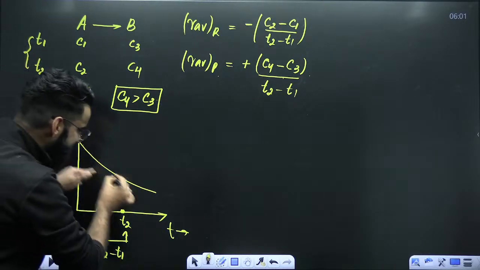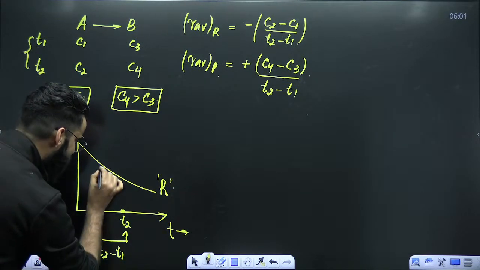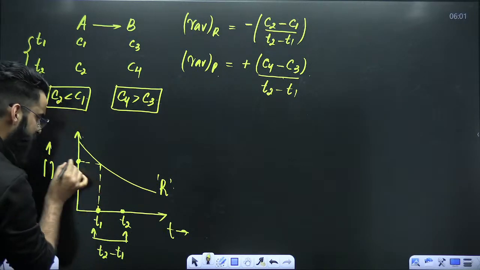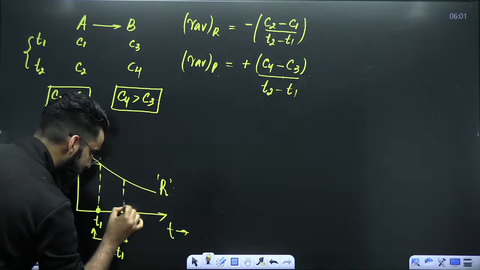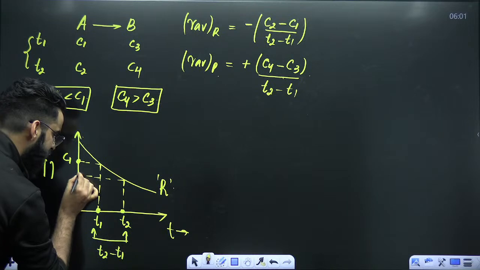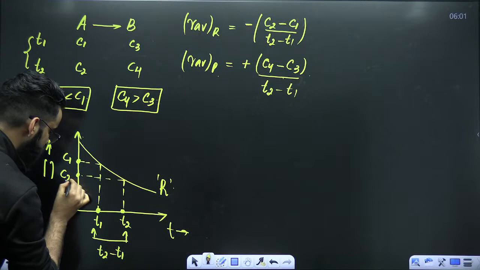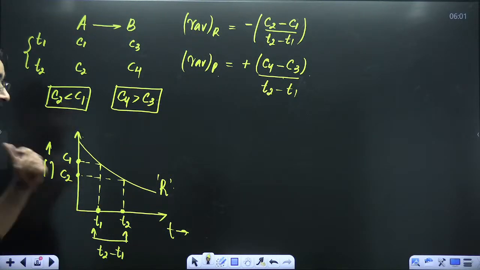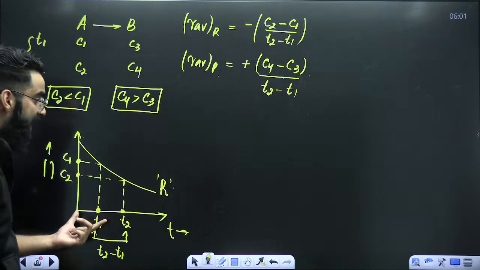Now, my dear students, whether this graph is for reactant or product, it's absolutely for reactant. Now tell me, at time T1, what will be the concentration of reactant? At time T1, the concentration of reactant is C1. At time T2, the concentration of reactant is C2. Perfect. Now, from this particular graph, if you want to calculate the average rate of reaction, you can do that.